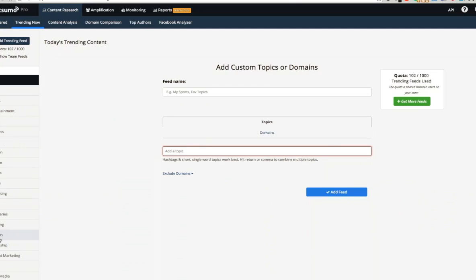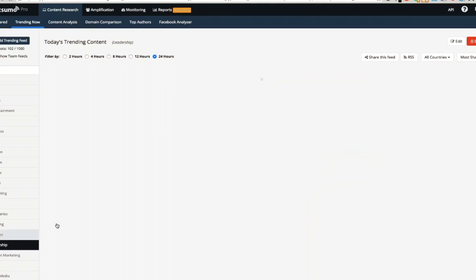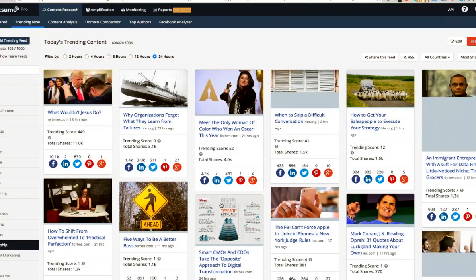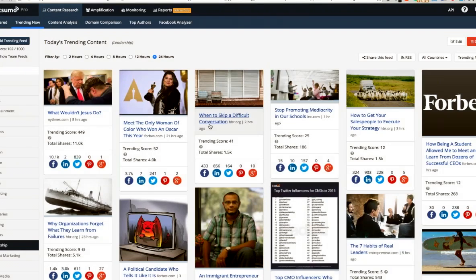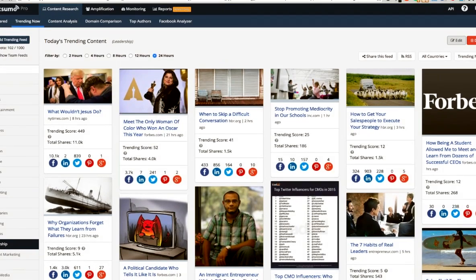Now, I'll show you what these look like. This is an example of a topic-based feed. This is my feed for leadership, and using it, I can keep track of content on my topic that is being shared more rapidly than other content. I'll show you what this looks like so you can get a feel for how to set these topical feeds up.